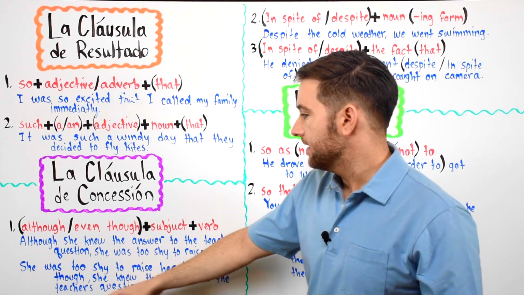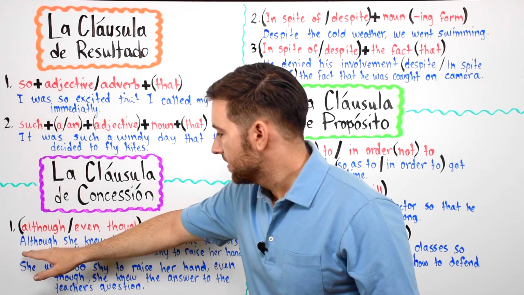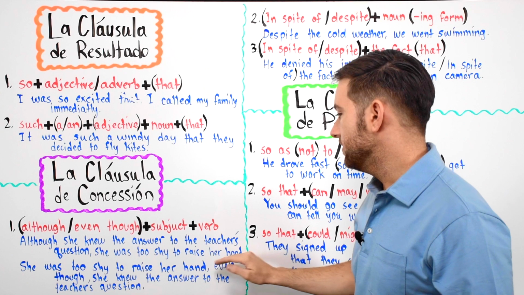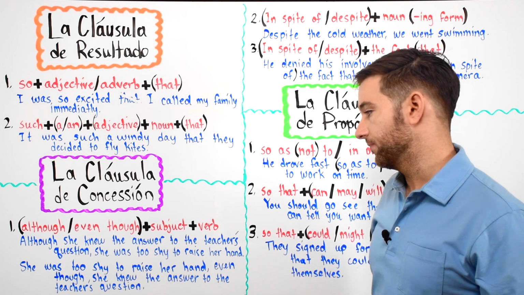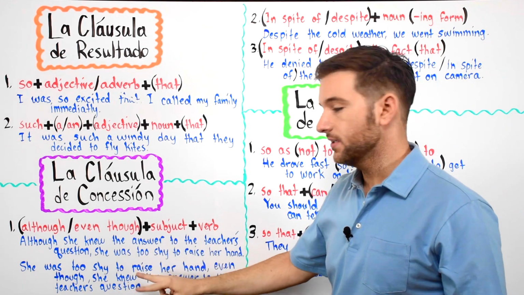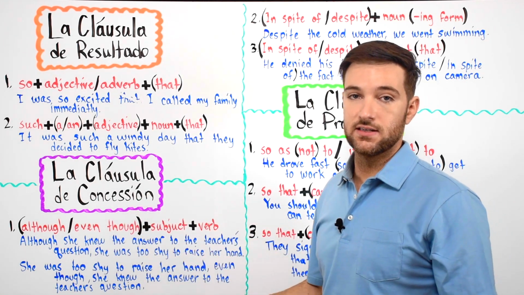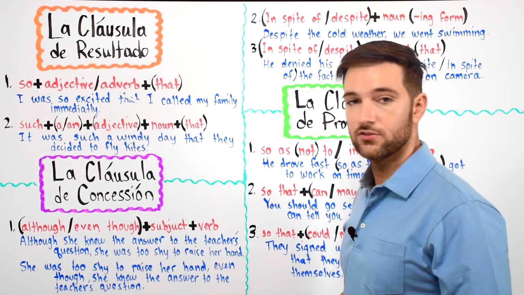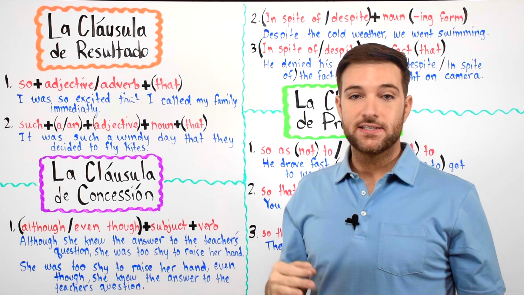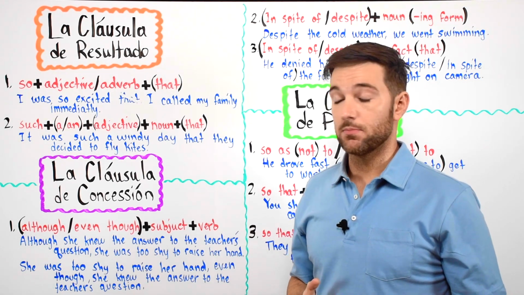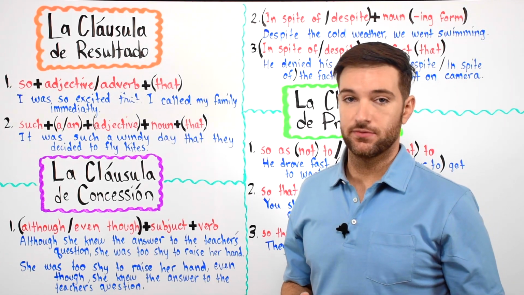Okay? And in this one right here, en este ejemplo, we can say, podemos decir, even though she knew the answer to the teacher's question, she was too shy to raise her hand. Okay? So, again, it's switched, right? We have although and even though in the middle of the sentence, en el medio de la oración. All right, so, ella era demasiado tímida para levantar su mano a pesar de que sabía la respuesta a la pregunta del profesor. Okay, even though she knew the answer to the teacher's question.